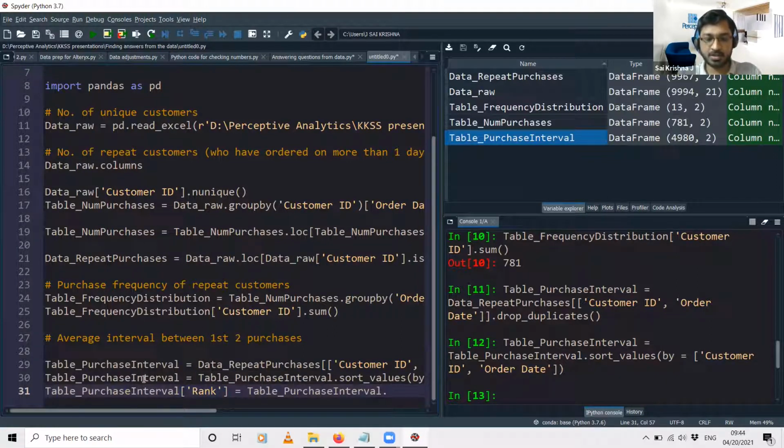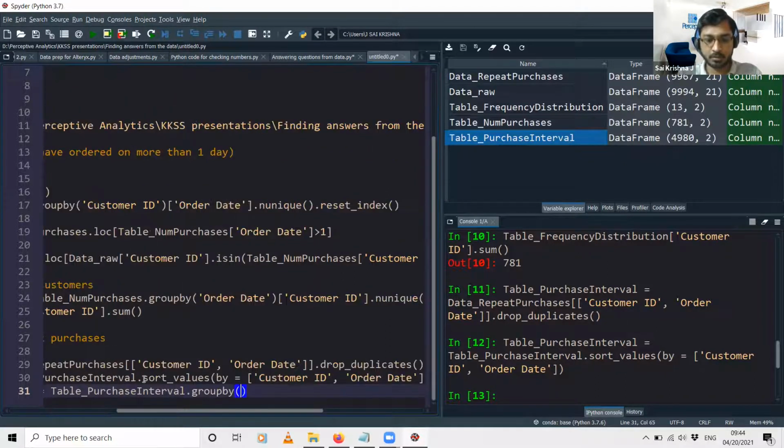So this is again the same group by function, dataset name dot group by. For each customer, we need to rank the purchases, so group by customer ID, and we need to rank the order date as first, second, third, and so on, which is basically the purchase date.